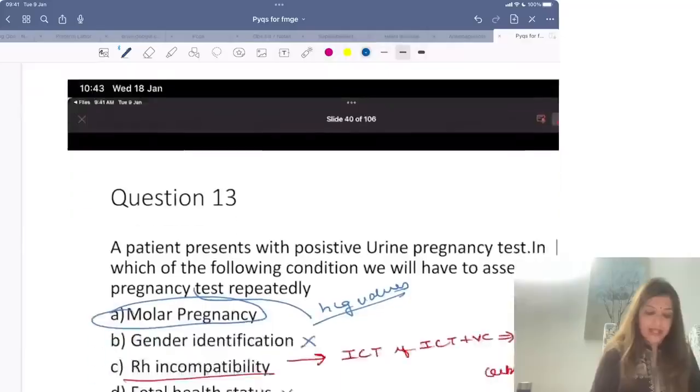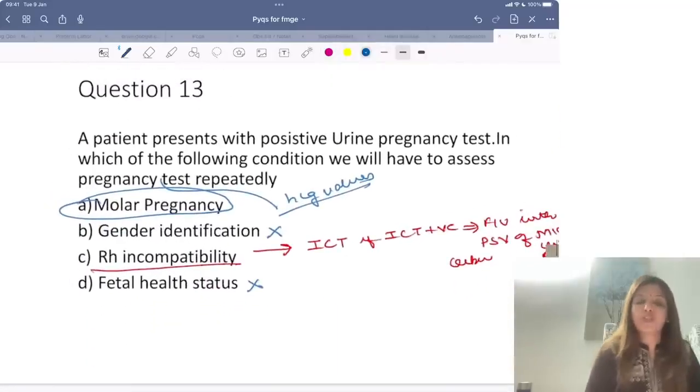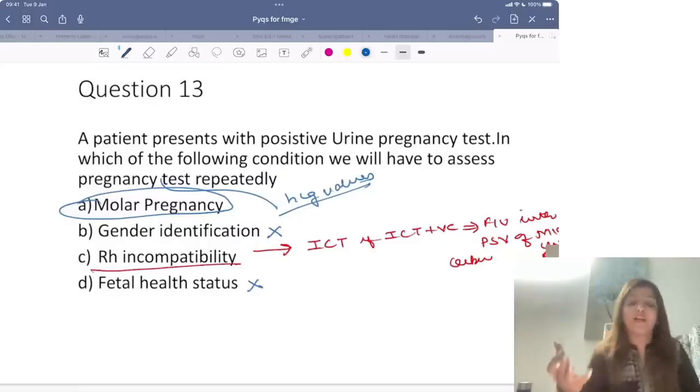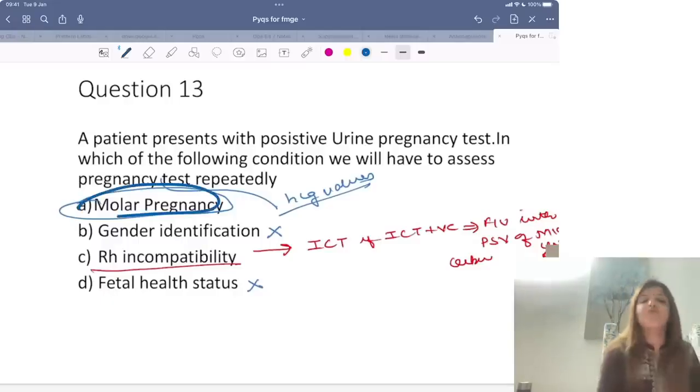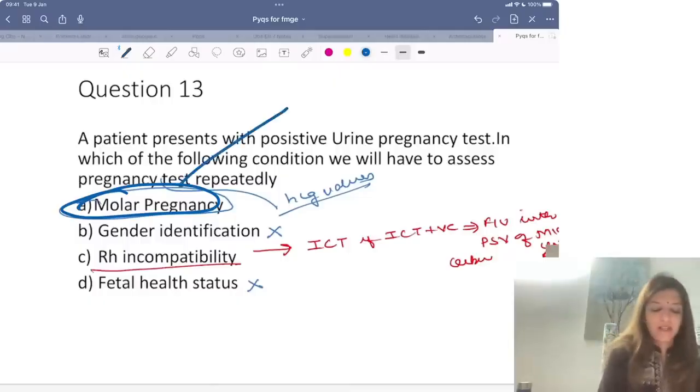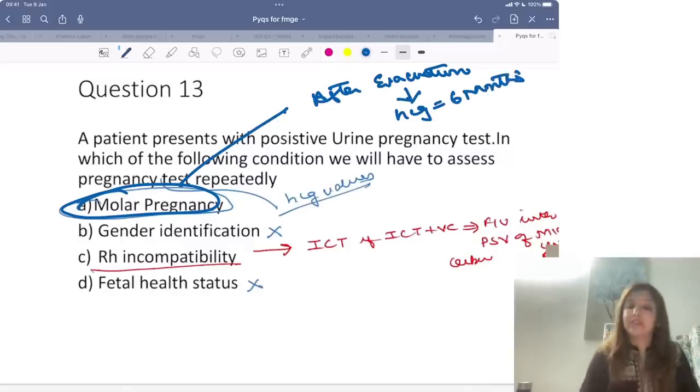Right? Okay. Then a patient presents with a positive urine pregnancy test. In which of the following conditions will you have to assess the pregnancy test repeatedly? So rather than saying HCG levels repeatedly, they are saying pregnancy test repeatedly. All of you know that if it is a case of molar pregnancy, after evacuation you have to do HCG levels up till 6 months. You have to monitor her HCG levels up till 6 months, right? So in which condition do you have to assess her pregnancy test repeatedly? You have to do it repeatedly in molar pregnancy.